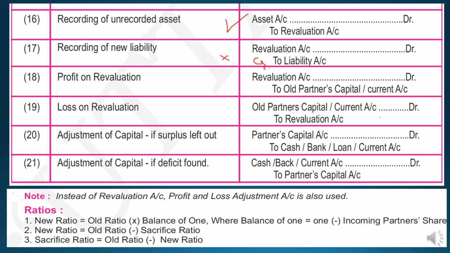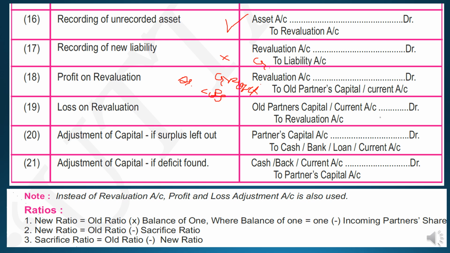Next is profit on revaluation. So the profit on revaluation account, once all the entries are over, students, that account will be closed. If the credit side is higher, it means the firm has earned the profit, students. And if the debit side is higher, the firm has suffered the loss. So please remember this. How to pass the journal entry for the profit on revaluation account?